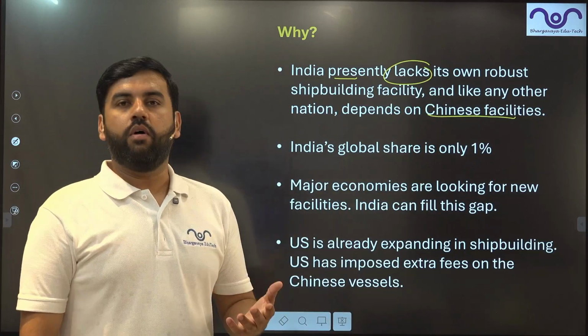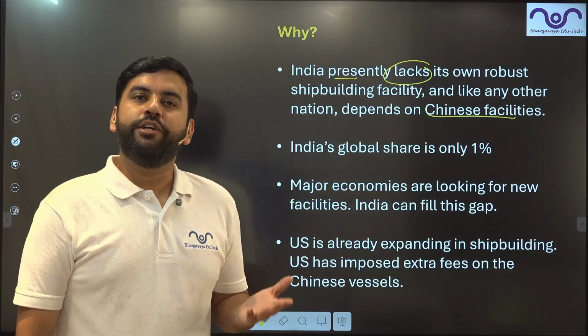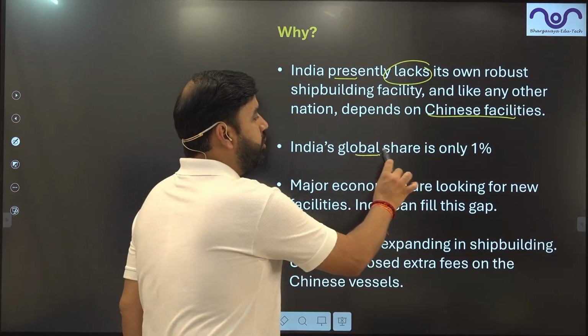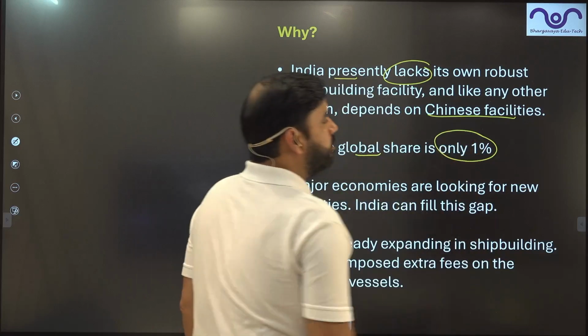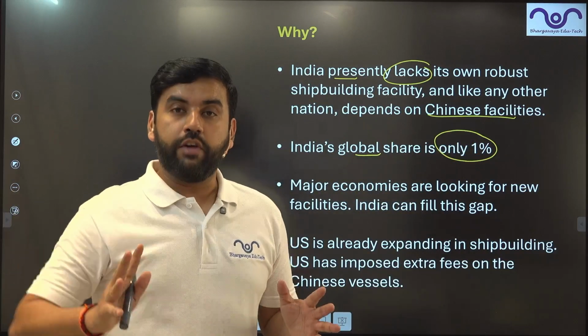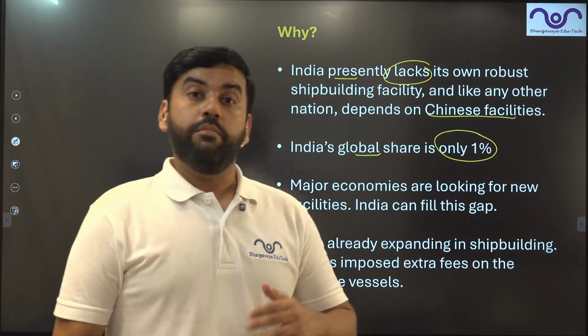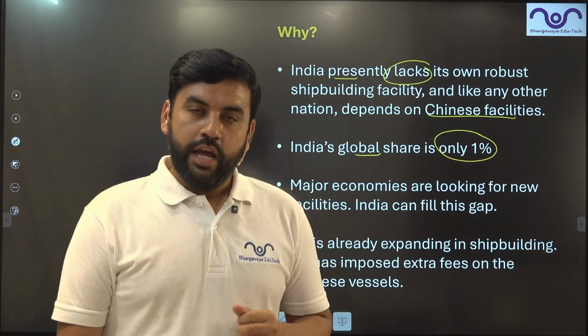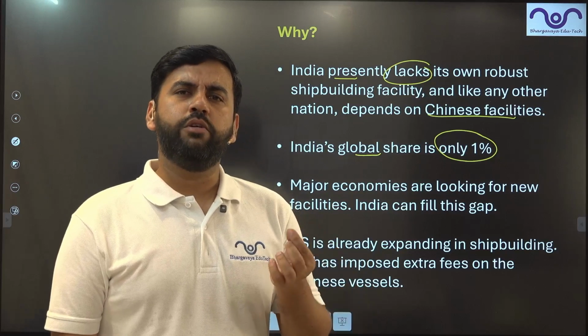And all of you know, the government is aspiring to reduce the Chinese burden as much as possible. India's global share is only 1% in shipbuilding, only 1%. If 100 ships are being manufactured, which is a very high number because each ship takes a lot of time to manufacture, India produces one of them.